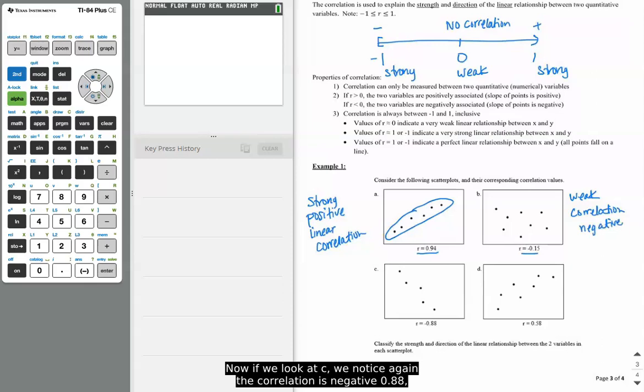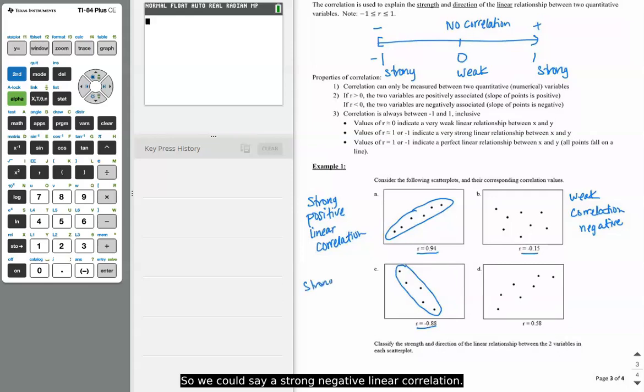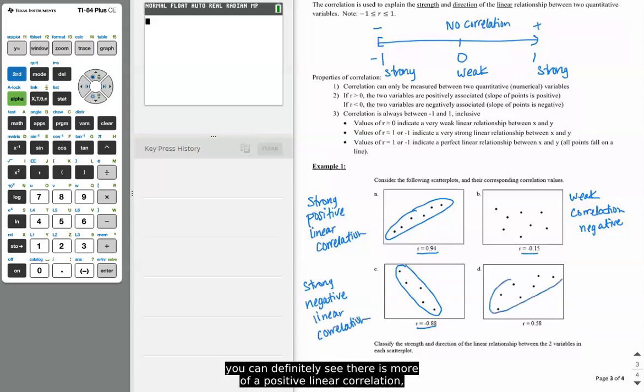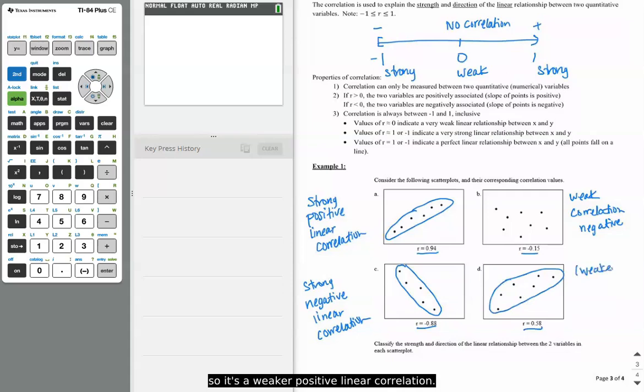Now, if we look at C, we notice again the correlation is -0.88, which is fairly close to -1. So we could say a strong negative linear correlation. And the last one, D, you can definitely see there is more of a positive linear correlation, but maybe a weaker one. So it's a weaker positive linear correlation.